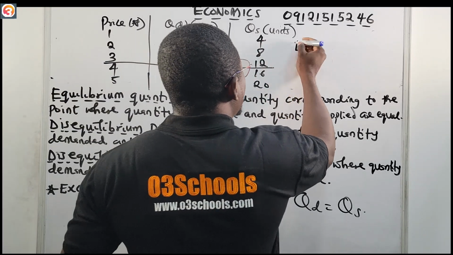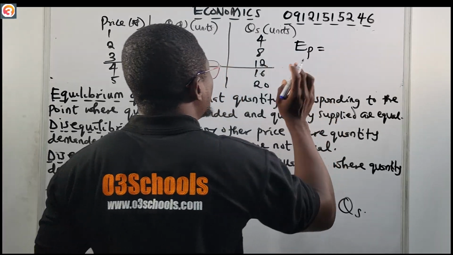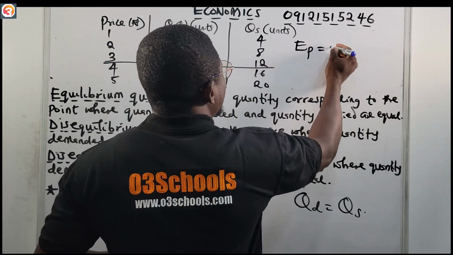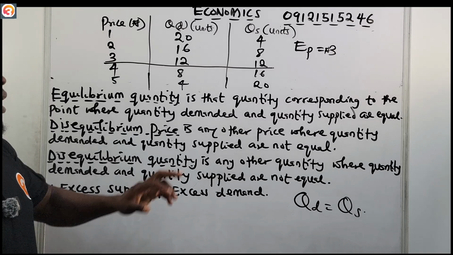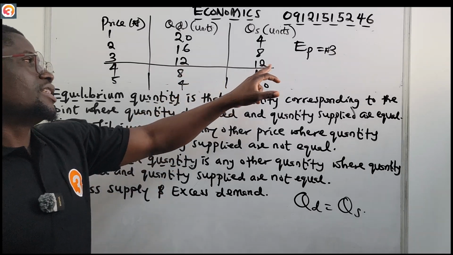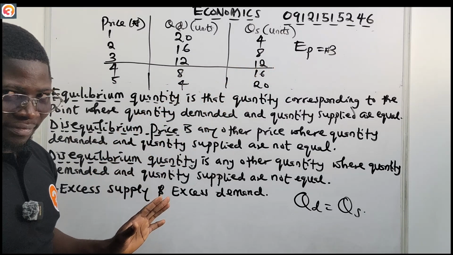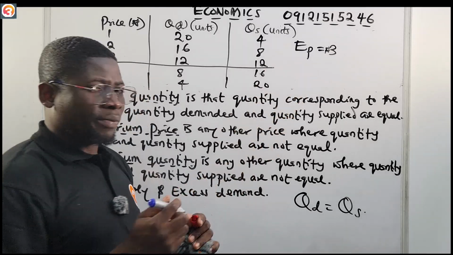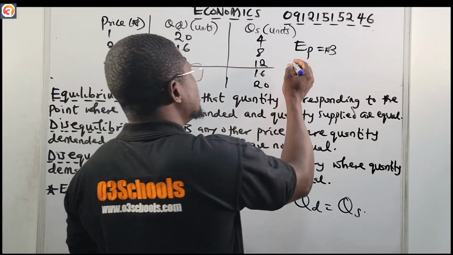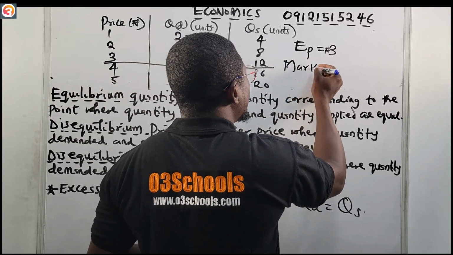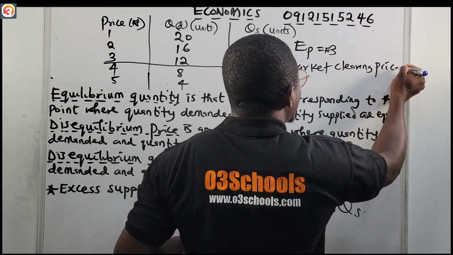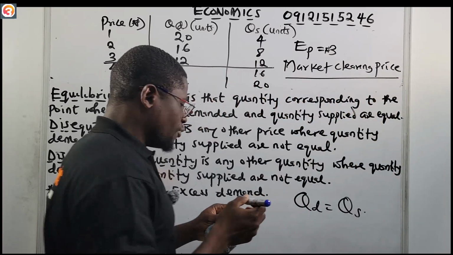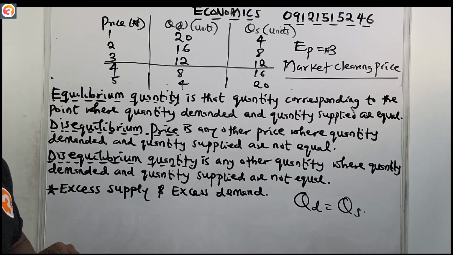So our equilibrium price is 3 naira, because it corresponds to the point where the quantity demanded and the quantity supplied are the same. Therefore, this is our equilibrium price. And we'll say that equilibrium price is also called the market clearing price. Another name for equilibrium price is market clearing price.